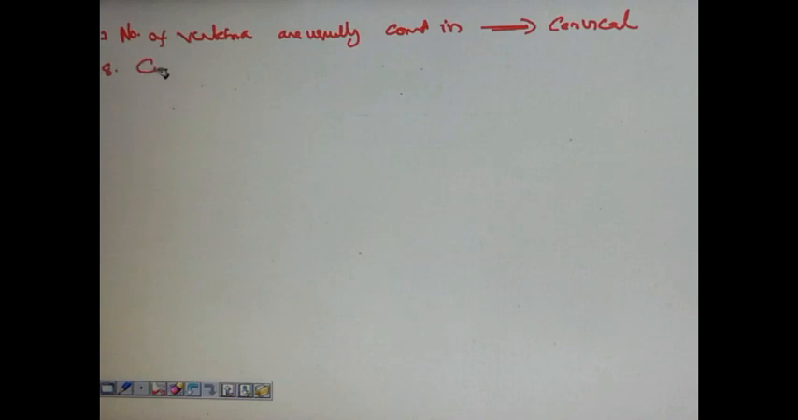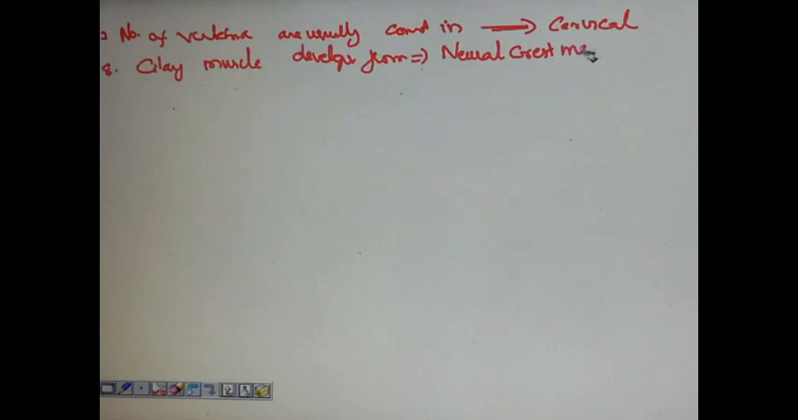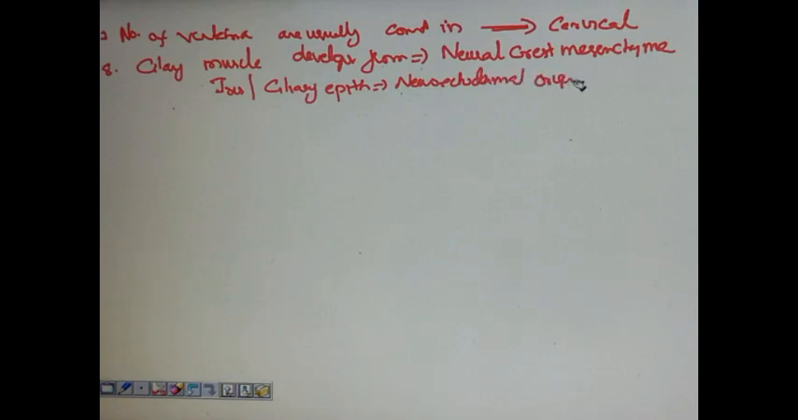Ciliary muscle develops from. This was another important question. This is a probable APPG question. The answer is neural crest mesenchyme. Also remember origin of iris, ciliary epithelium. These are neuroectodermal origin. That is the difference between ciliary muscle origin and ciliary epithelium origin.